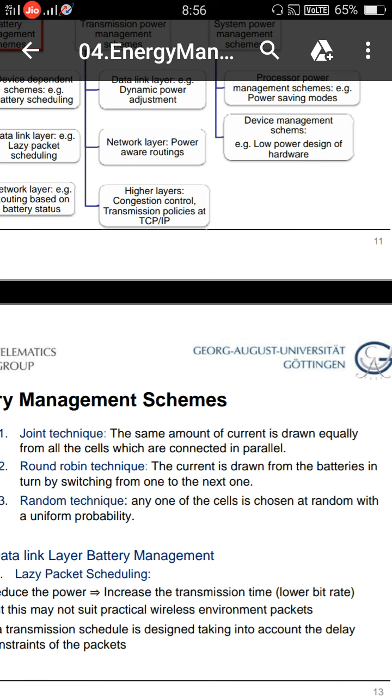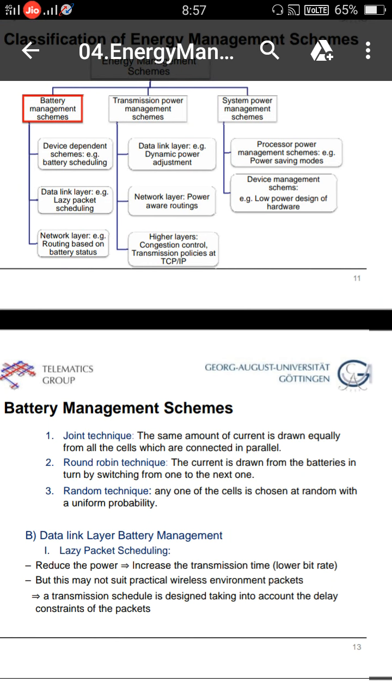And another technique is the random technique. In the case of the random technique, any one of the cells is chosen randomly. That cell is utilized by a particular node. So these are the three battery scheduling schemes.